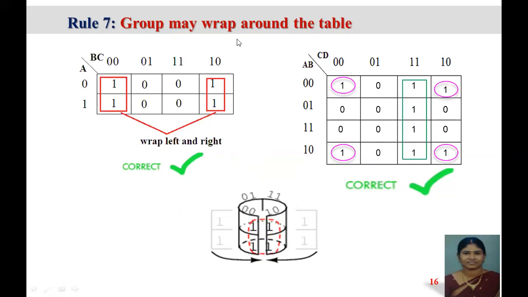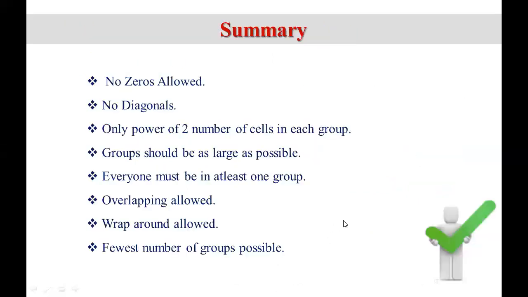And here we talked about wrapping, isn't it? This wrapping is nothing but you just fold it like this: 0 0, 0 1, 1 1, 1 0. So 0 0 and 1 0 is a one bit change. These cells can be grouped. This is what is called wrapping.